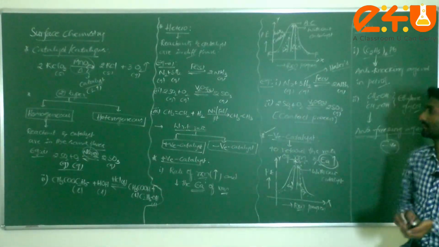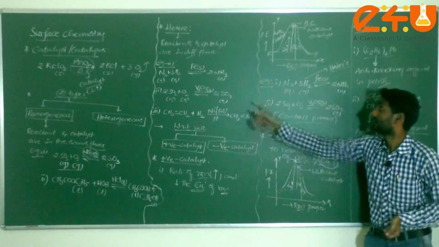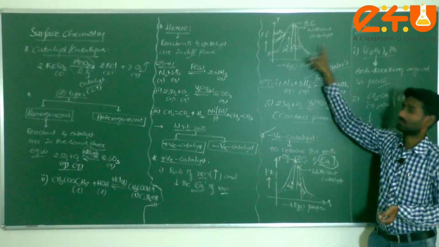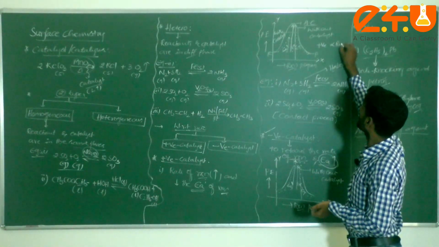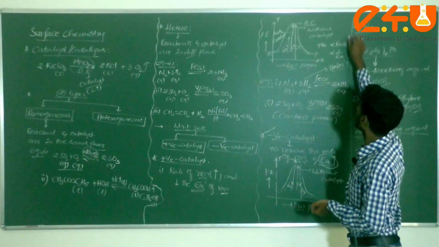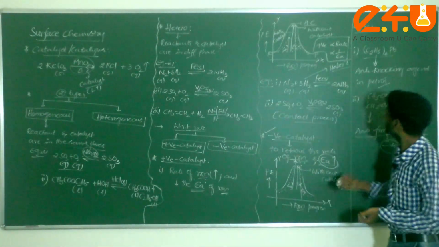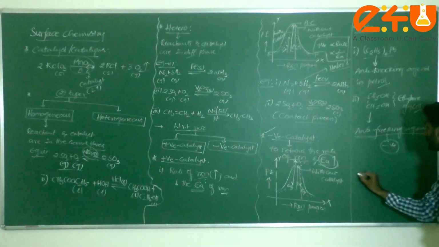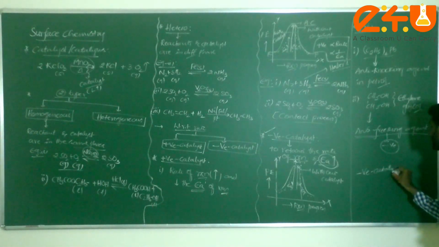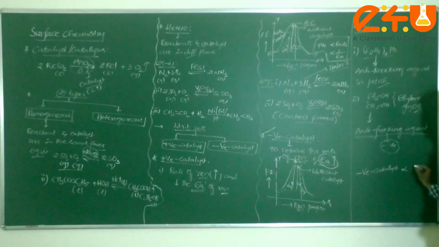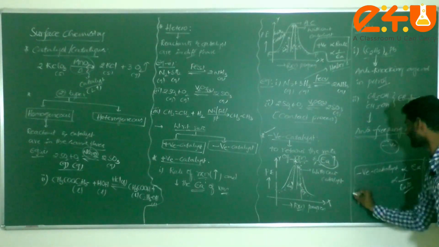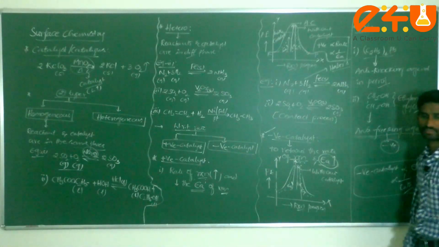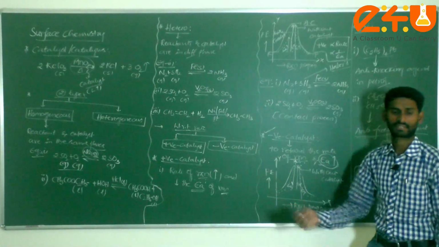Here we have to remember two main points. In the case of a positive catalyst, activation energy decreases and the rate of the reaction increases. I write here: positive catalyst is directly proportional to rate and inversely proportional to activation energy. But in the case of a negative catalyst, it is directly proportional to activation energy and inversely proportional to rate of reaction. Dear students, this is about catalyst. Please note down, we can continue.